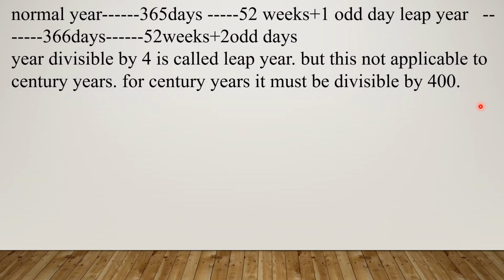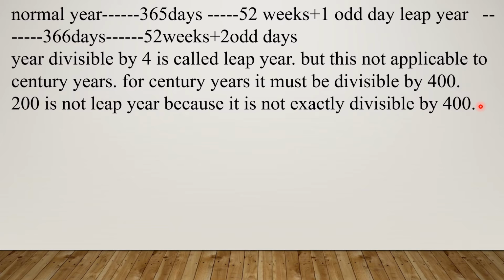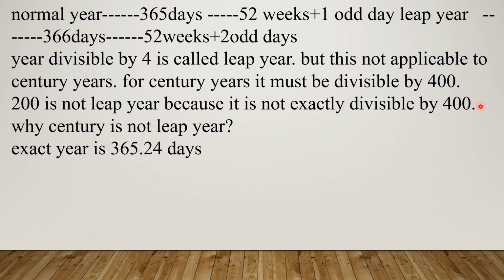Why? I am saying that for every 4 years, one leap year is coming. Why is 100 not a leap year? Everyone has this doubt. Why is a century not a leap year? So today we will discuss the reason. The exact year is 365.24 days. But in the normal year, how many days have we taken?